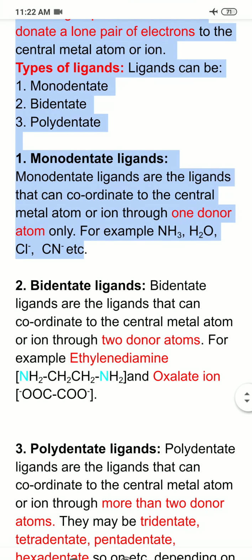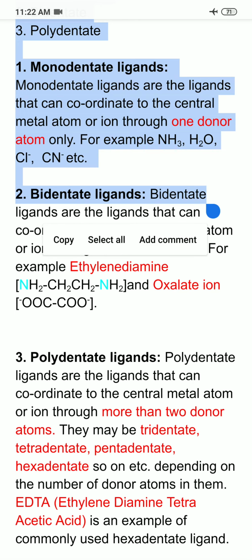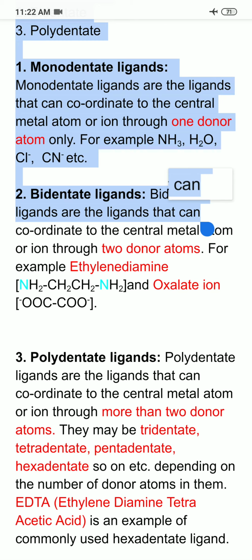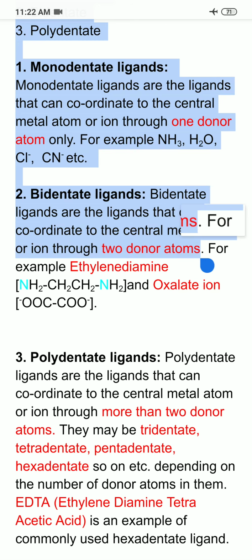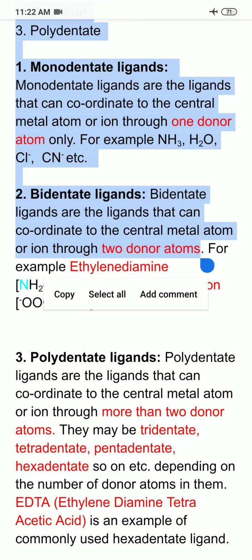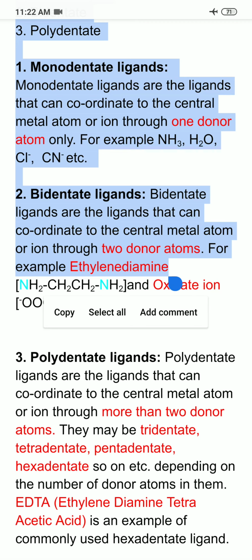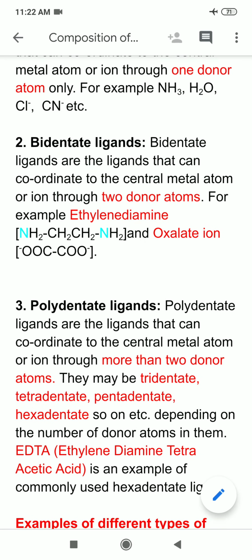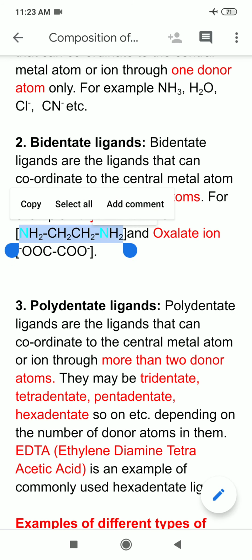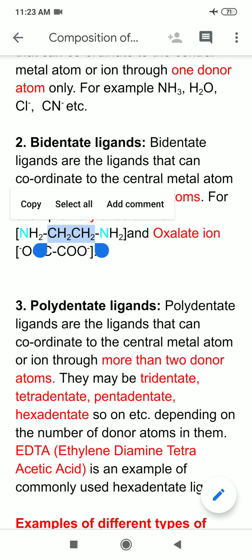Next, I am coming to bidentate ligands. What are bidentate ligands? Bi means 2. So bidentate ligands are the ligands that can coordinate to the central metal atom or ion through 2 donor atoms. An example of bidentate ligands is ethylene diamine. What is ethylene? In this case, this is the formula of ethylene diamine. So this I am highlighting, this CH2 unit is ethylene.